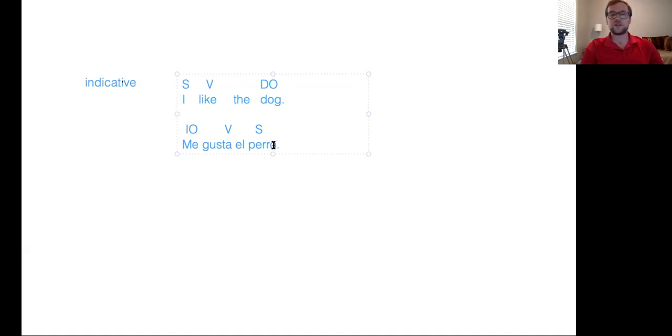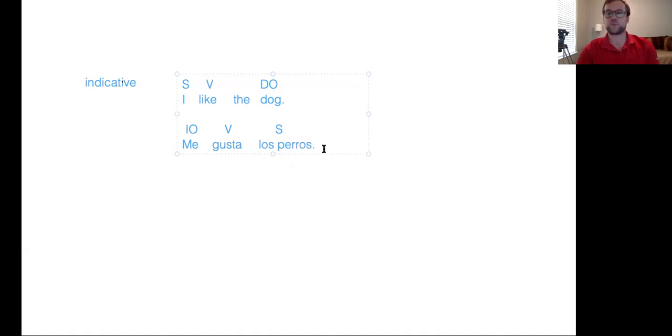But here's another little quick example. Now, if we had a singular subject like el perro, we would need a singular third person conjugation for this verb, right? The dog, it is pleasing to me. It pleases me. Okay, remember, it can be included in that third person category, that third person conjugation. Now, if we had multiple dogs, because who doesn't like more than one dog, right?